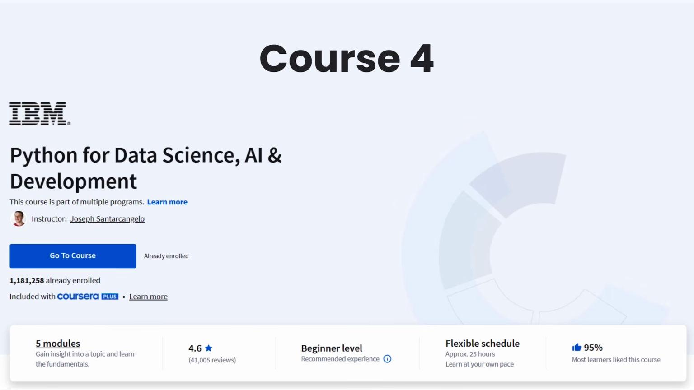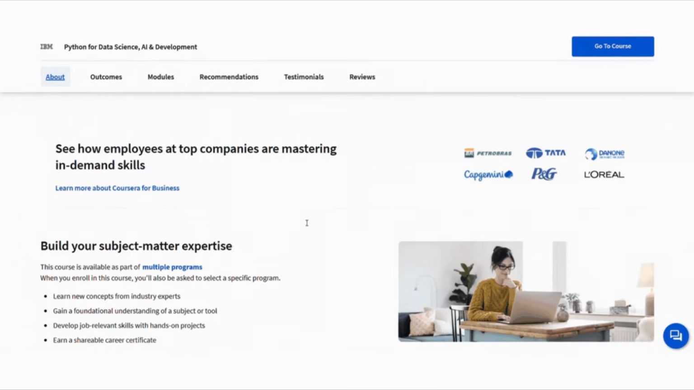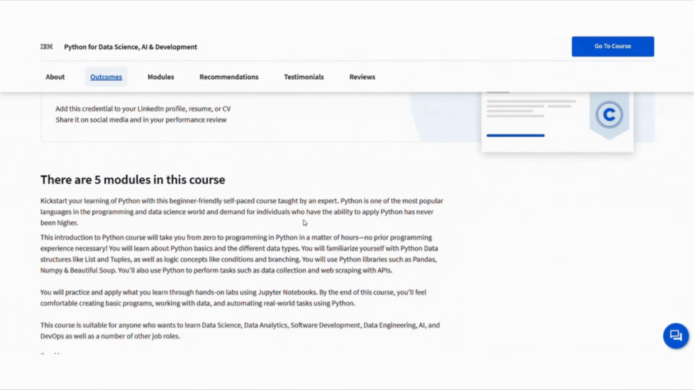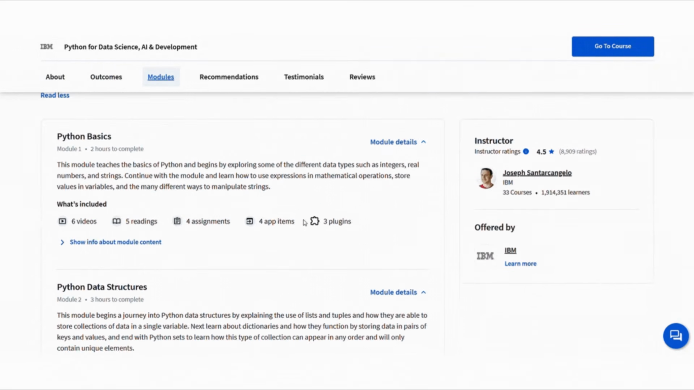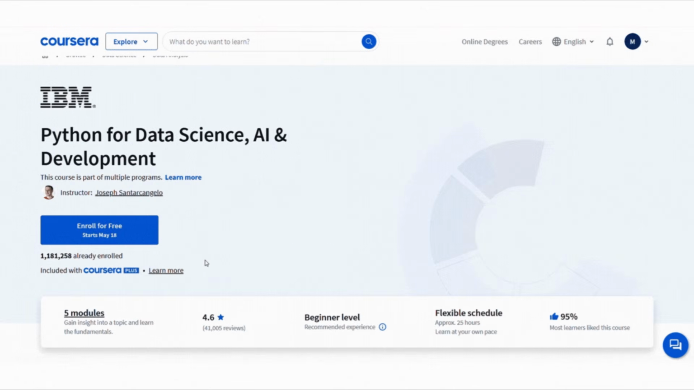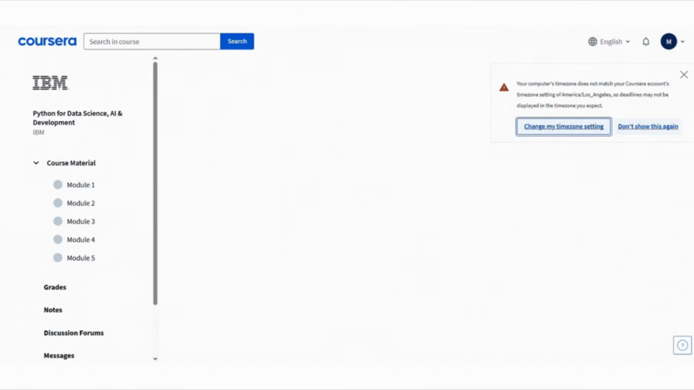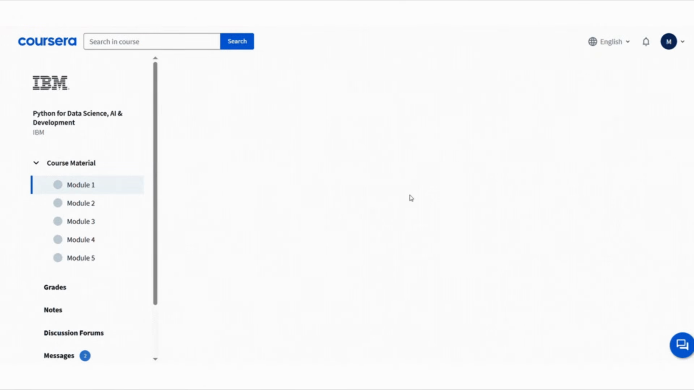The fourth course is Python for Data Science, AI and Development. It's designed for beginners who want to learn data science and AI. In this course, you will start with Python basics and programming logic. You will also learn important libraries like pandas and numpy that help you work with data. To enroll in this course for free, click Enroll for Free button, then click Audit this course, and that's it. You will get full access to all the course materials.